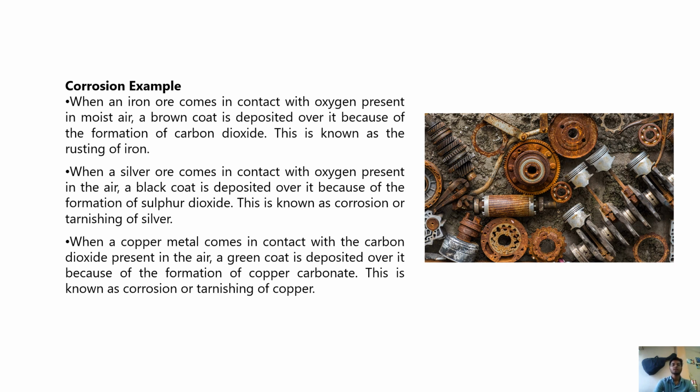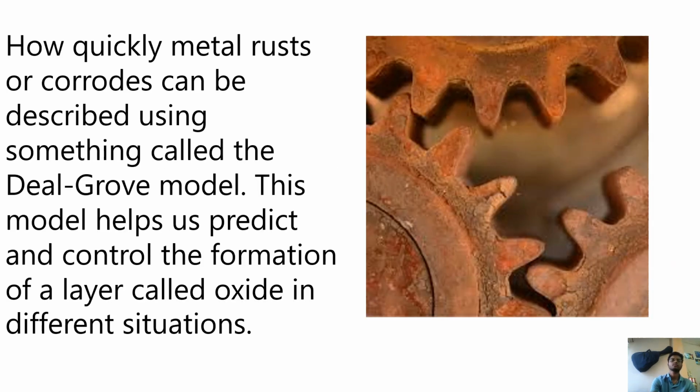When copper metal comes in contact with the carbon dioxide present in the air, a green coat is deposited over it because of the formation of copper carbonate. This is known as corrosion or tarnishing of copper. How quickly a metal rusts or corrodes can be described using the Deal-Grove model. This model helps to predict and control the formation of a layer called oxide in different situations.